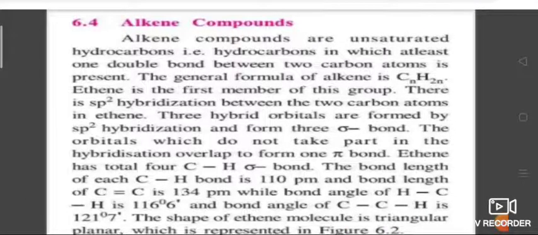Structure of the double bond. In an alkene, each double bonded carbon atom contains 3 sp2 hybrid orbitals, out of which 2 are used to form sp2-s sigma bonds with 2 hydrogens, and the remaining one overlaps axially with an sp2 orbital of the other carbon atom to form a strong sigma bond. The unhybridized 2p orbitals of both carbon atoms overlap laterally, or sideways, to give a weak pi bond.